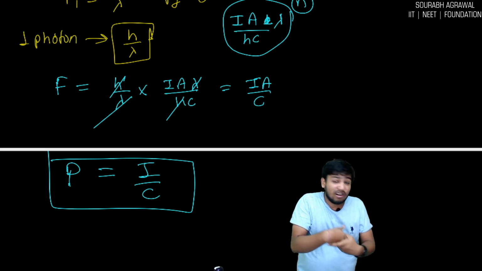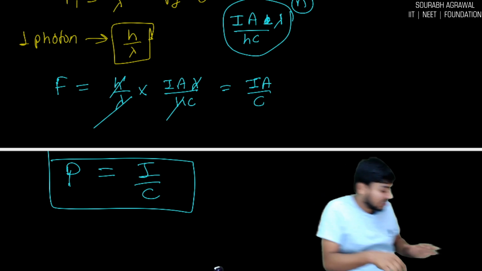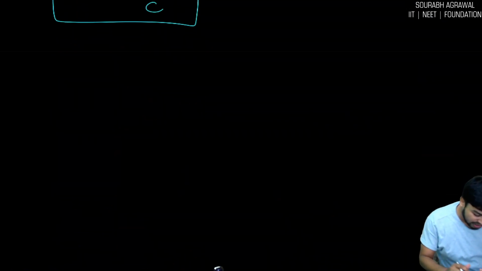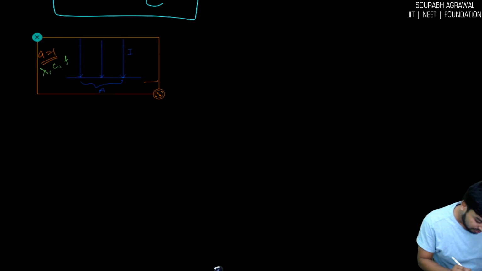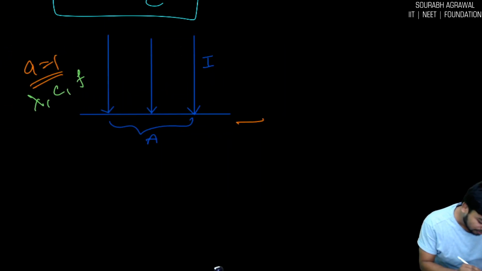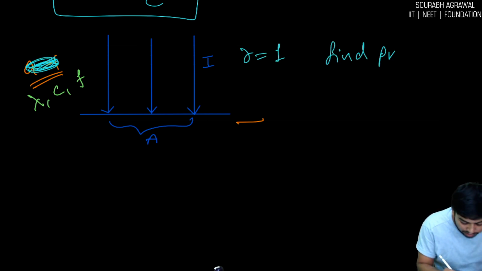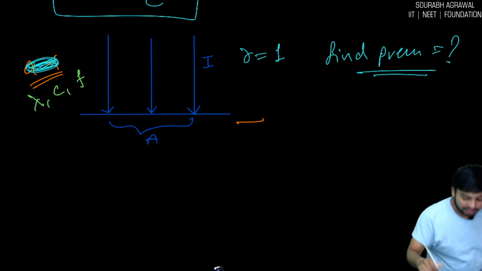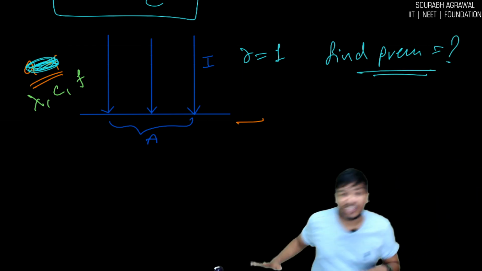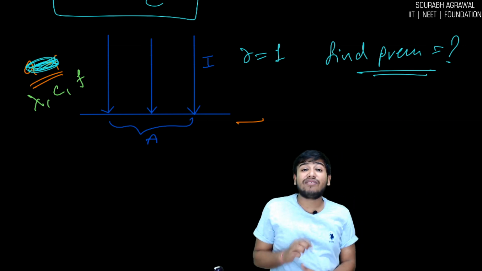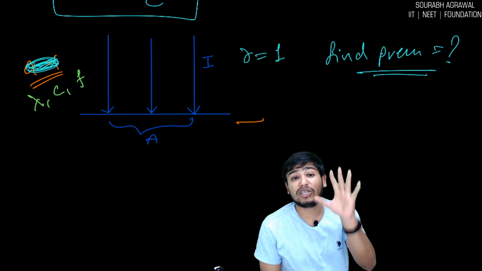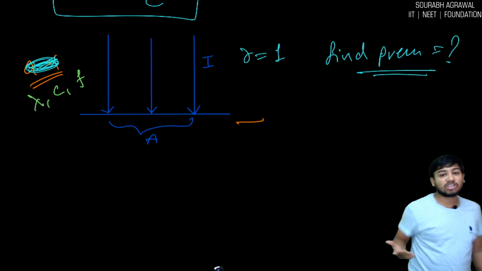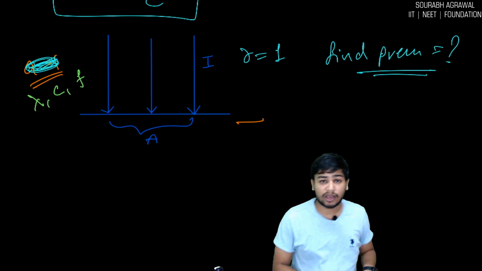Now again, I will give you one question. In the same question, instead of A is equal to 1, I am saying R is equal to 1. Find pressure. Everything is the same, but now 100% of the light is getting reflected. Find pressure. After this, we'll go into the next topic.